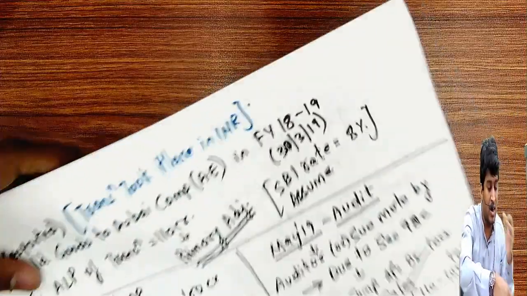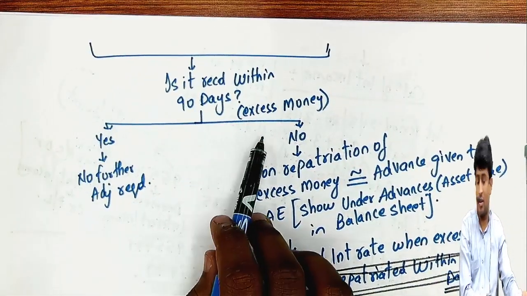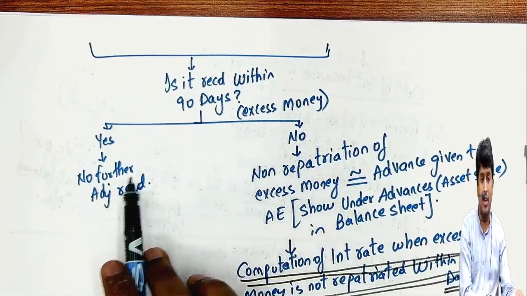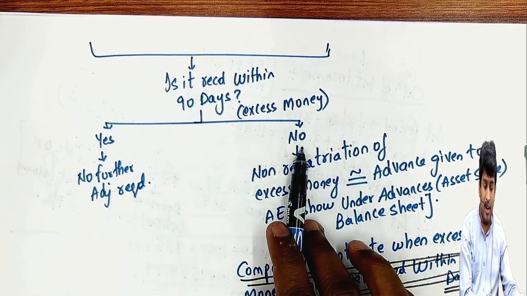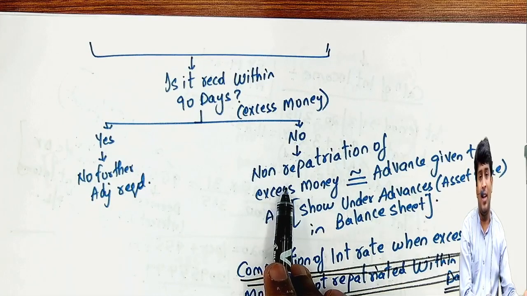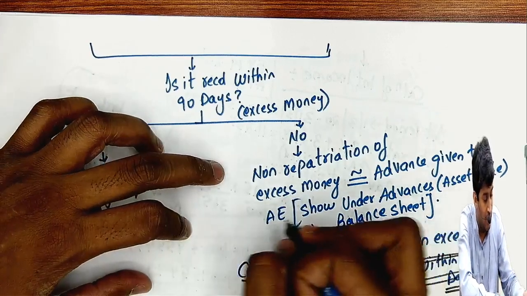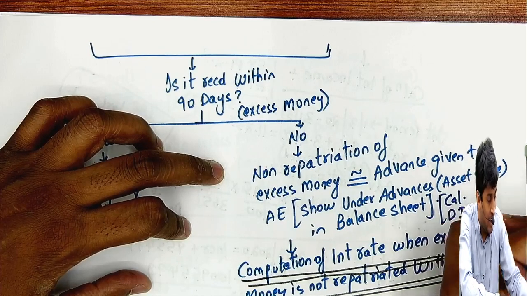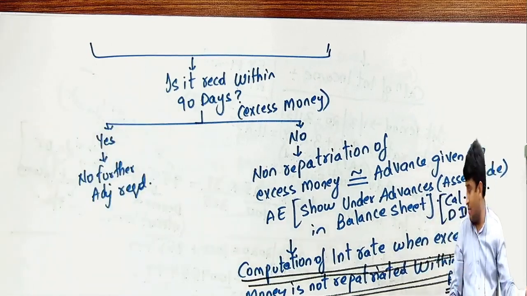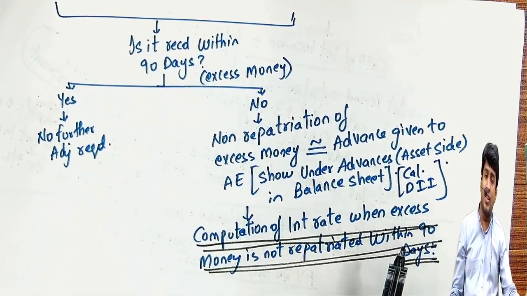Next question we were asking was this one. Did we receive within 90 days? Yes, we received. No, nothing will happen. No further adjustment is required. Nothing happens, leave it. No, I did not receive. Then I will calculate deemed interest income. Write in brackets: calculate deemed interest income. Now the question is how to calculate the interest income.